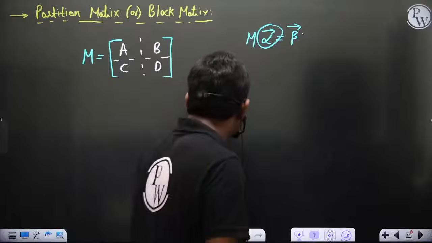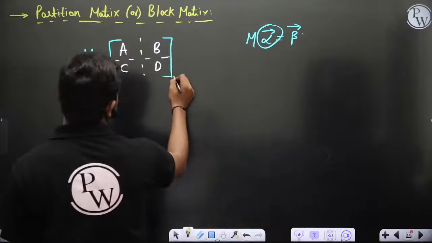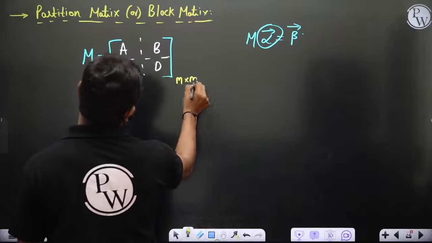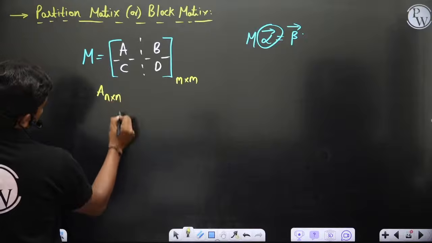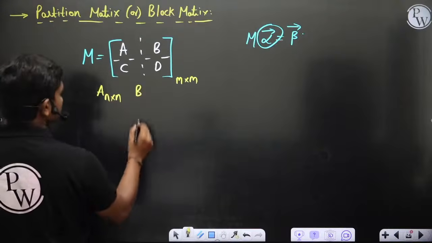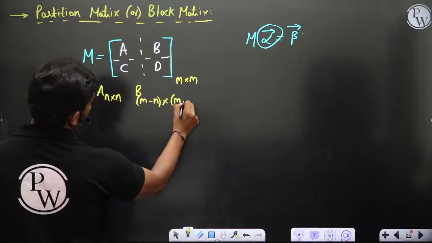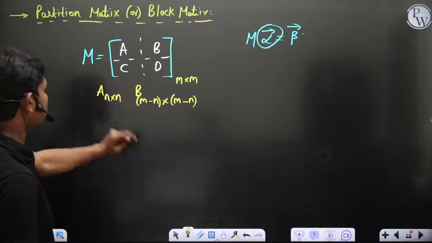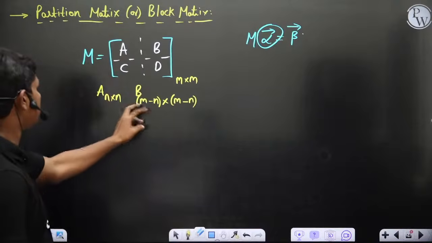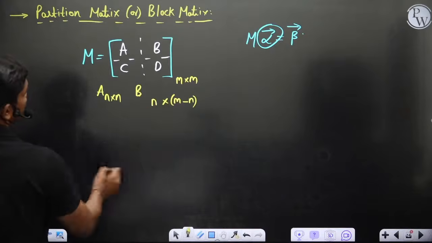Maybe they can be square matrices or rectangular matrices, anything. Let's say this is of size m by m, because I'm using m, and A is of size n by n. Then B is of size n by m minus n. And what about C?